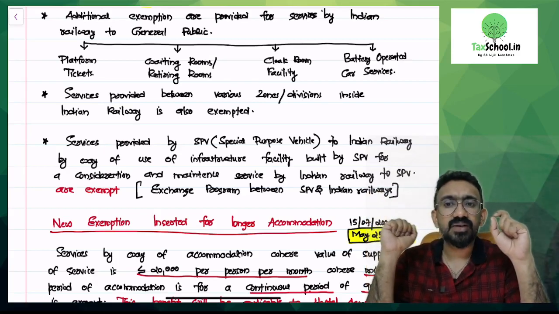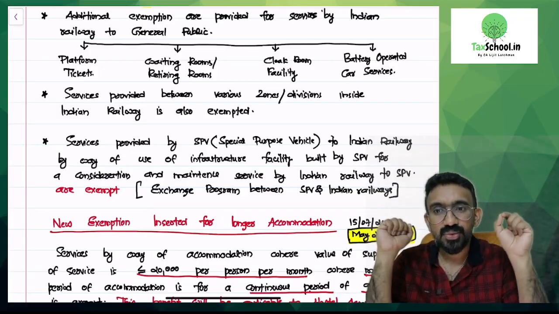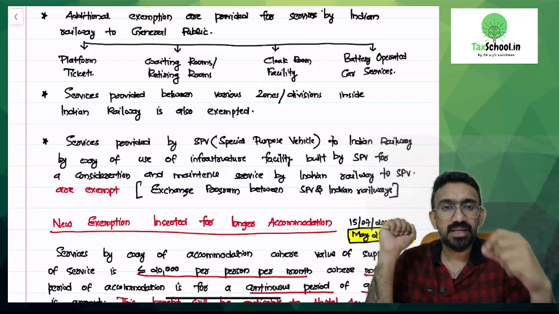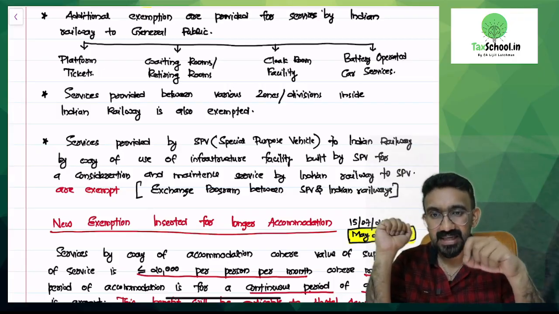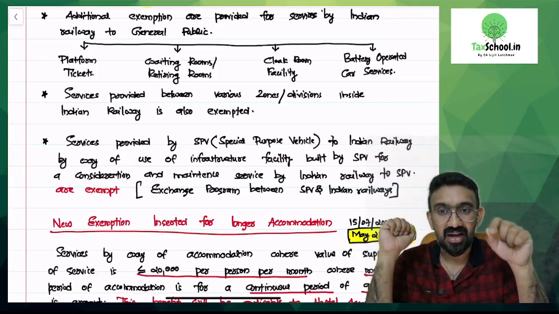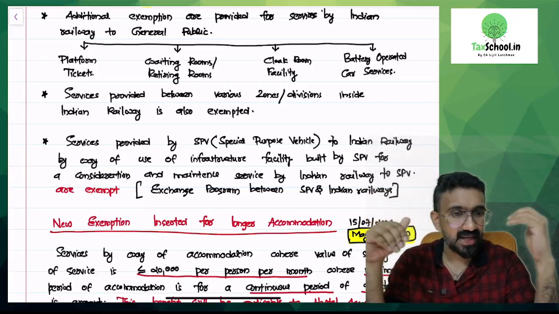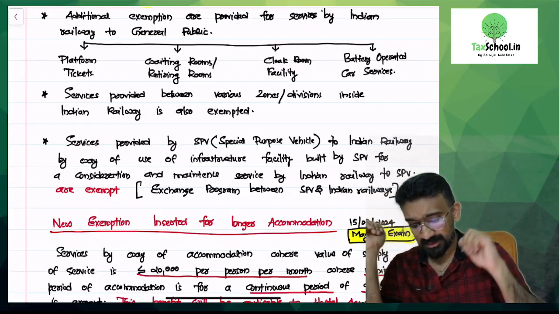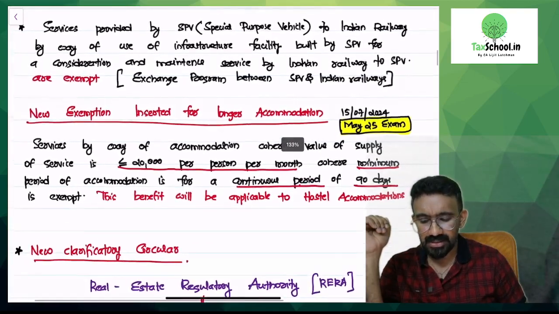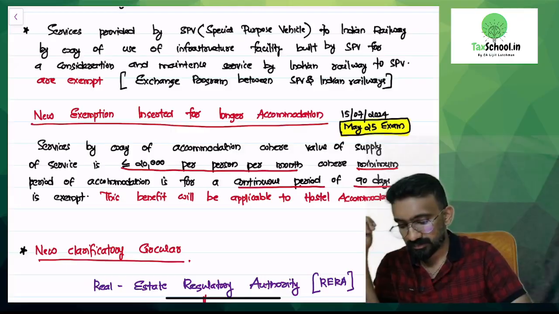Then services provided by SPV, special purpose vehicle, to Indian Railway by way of use of infrastructure facility built by SPV for a consideration, and maintenance services provided by Indian Railway to SPV are exempted. So we are talking about an exchange program between SPV and Indian Railway. There is an exemption available. Now this is something that you might not be able to understand on the first go. What I will do is, for this alone, I will give you an example to comprehend this particular point.